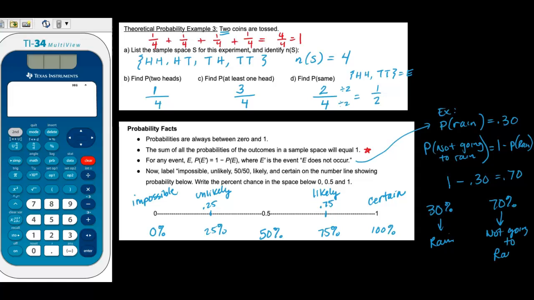My guess is intuitively this probably made sense before you even looked at this formula. So just something to think about, and we'll do some examples later on. And so hopefully this scale and these probability facts will help you when you do your probability problems.